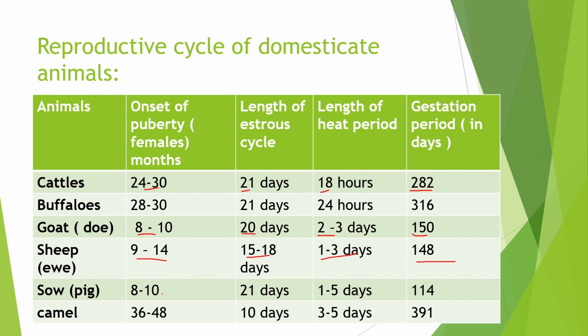For pig, the onset of puberty is 8 to 10 days. The length of estrus cycle is 21 days. The length of heat period is 1 to 5 days, and the gestation period is 114 days. For camel, the onset of puberty is 36 to 48 months. The length of estrus cycle is 10 days and the length of heat period is 3 to 5 days, and lastly the gestation period is 391 days.